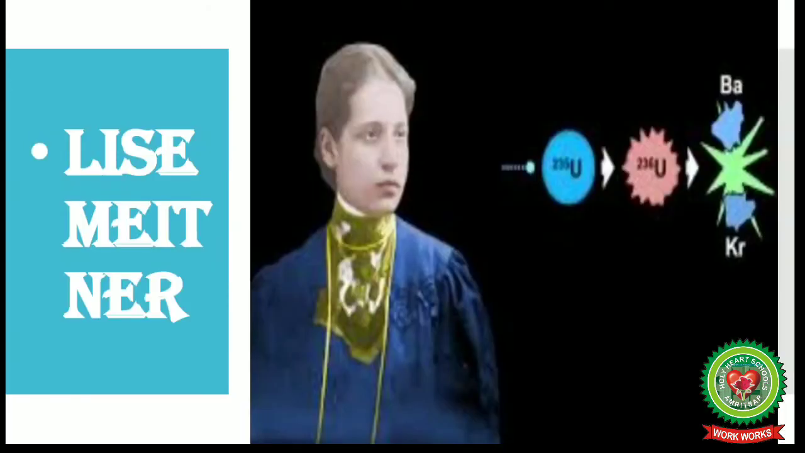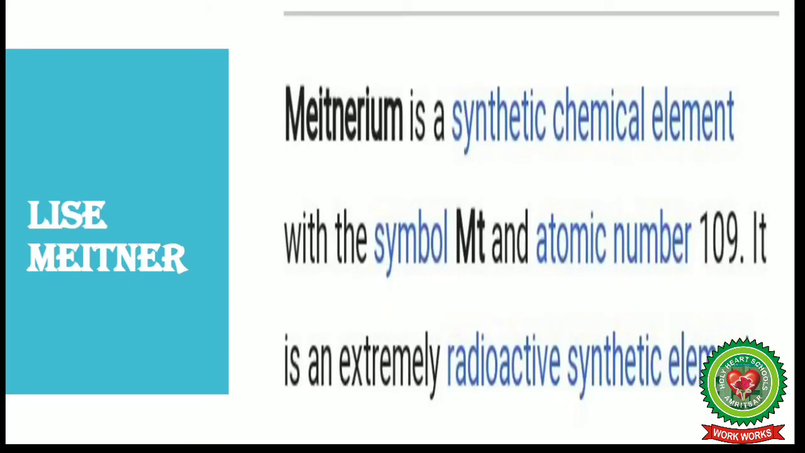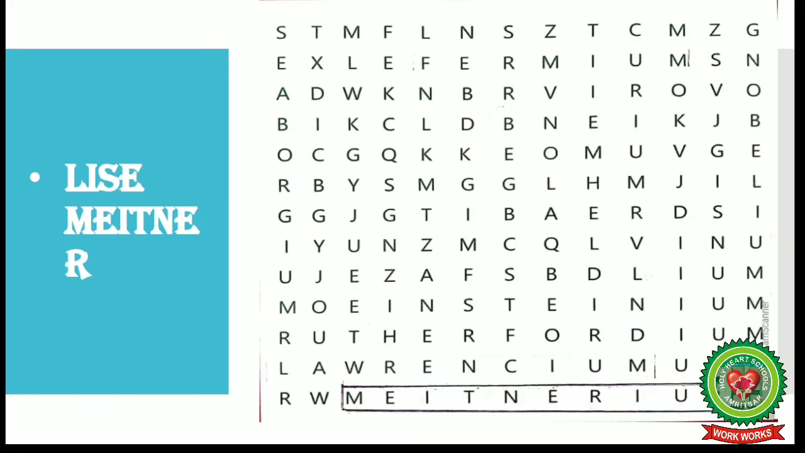Next is Lise Meitner. Meitnerium is a synthetic chemical element with the symbol Mt and atomic number 109. It is an extremely radioactive synthetic element. So children, in this chart you can see the element which is named after Lise Meitner, that is meitnerium.